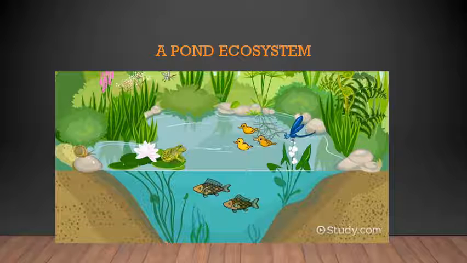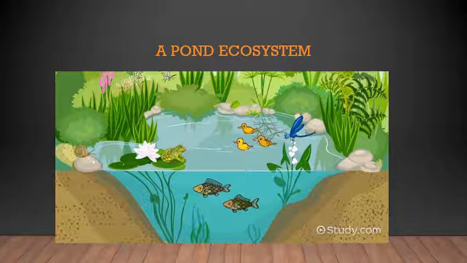There is a balance, as I told you. The energy flows along the food chain. You all learned about what the food chain is and how the energy is flowing, right? This balance also depends on other elements like rainfall. If there is no proper rainfall, the pond will dry up and there will not be any living things in that pond. That will affect the ecosystem of that pond.